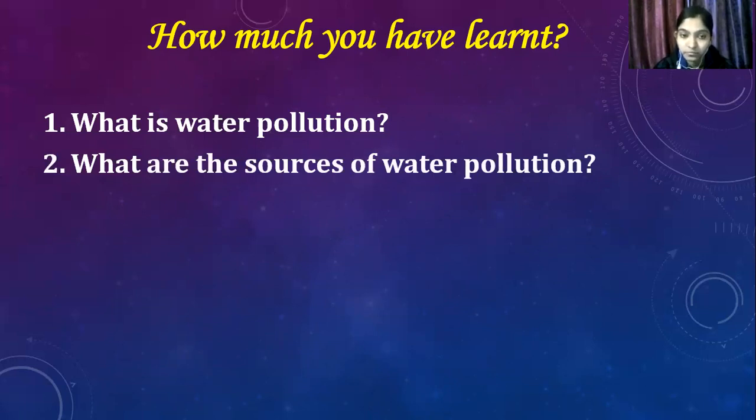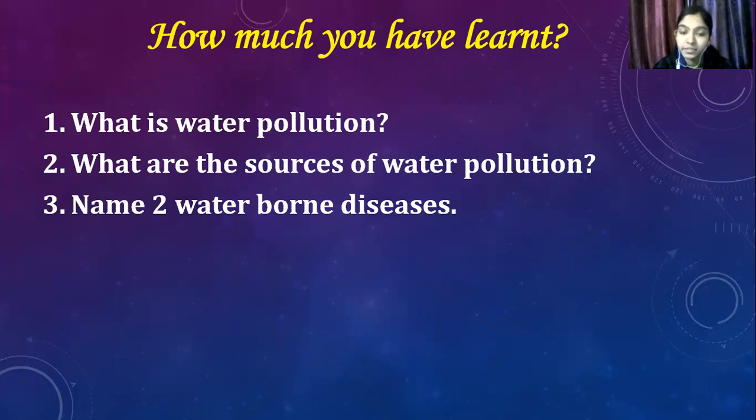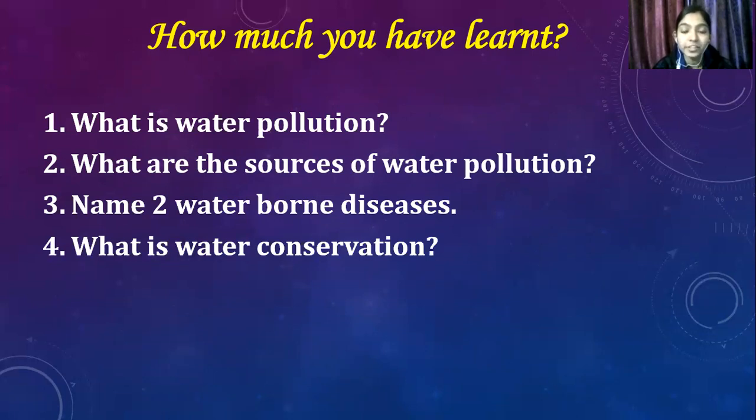The main sources of water pollution are first domestic waste, second industrial waste, third hospital waste, fourth agriculture waste. Good. Next is, name two waterborne diseases. Two waterborne diseases are typhoid and jaundice. Good. Next is, what is water conservation?